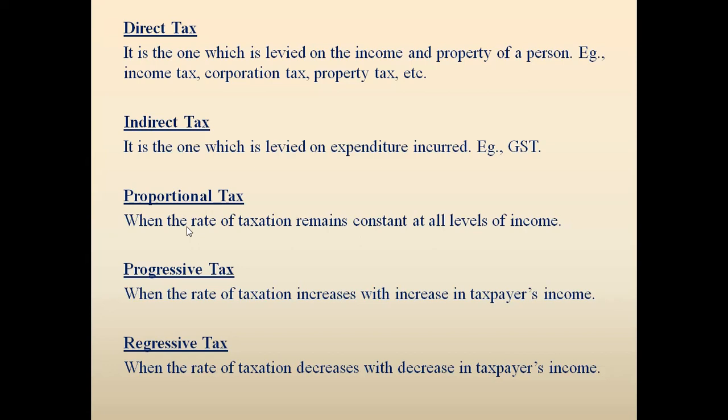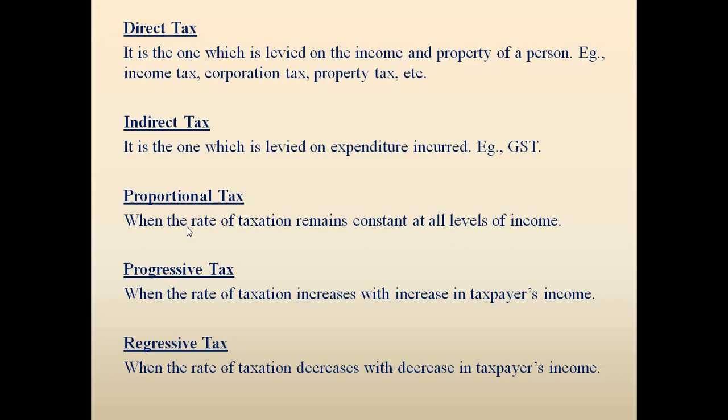Now the other one, progressive tax. As the name suggests, progressive, it will progress, which means with an increase in the income of a person, the rate of tax also increases. Let us say that previously your income was 10,000, the tax rate was 10%. Now your income is 15,000, so your tax rate will also increase. It may go up to 11% or 12% or 15%. So your income increases as well as the tax rate increases. So this type of tax is known as your progressive tax.